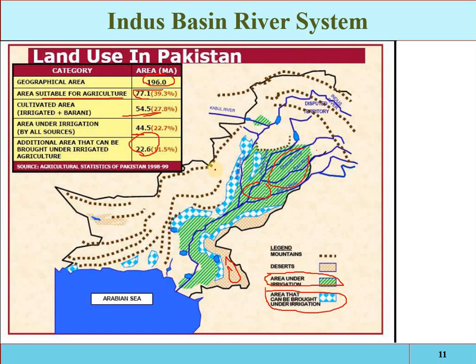So we have 196 million acre, in which 77 is suitable for agriculture, but currently we are only cultivating 54 million acre, and the rest of the 22 million acre can be developed. That is the need of the day. As we have discussed, the future requirement for food is increasing and the future demand for water is increasing, so we have to develop this 22 million acre area.